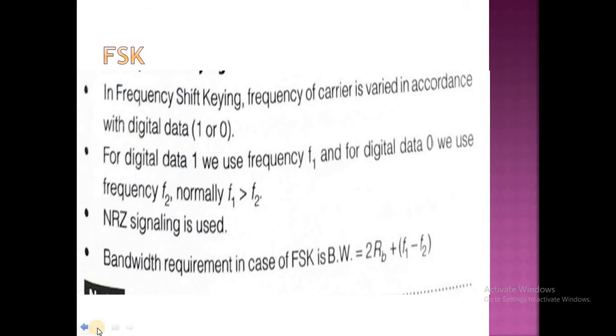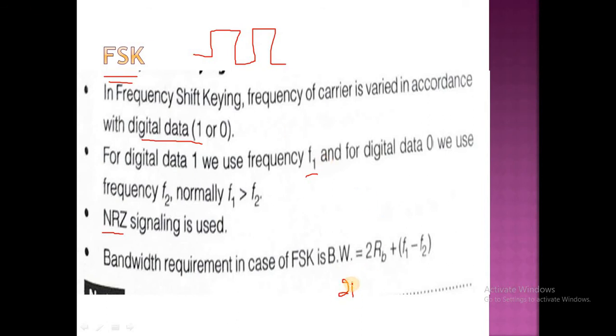In FSK, frequency shift keying, the frequency of a carrier is varied with respect to the digital data. The digital data will be either 1 or 0, which means only the rectangular digital pulse. For digital data 1, we use the frequency F1. For digital data 0, we use the frequency F2. Normally F1 is greater than F2. Here the NRZ, non-return to zero signaling scheme is used in frequency shift keying, and the bandwidth requirement is 2 RB.